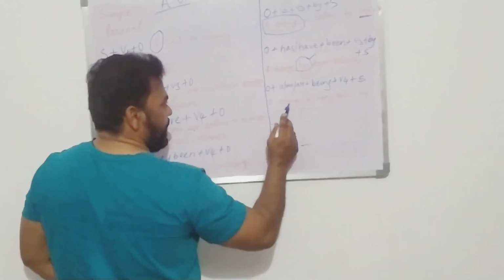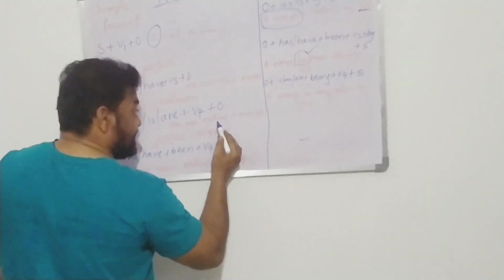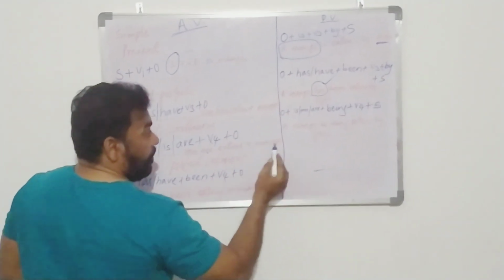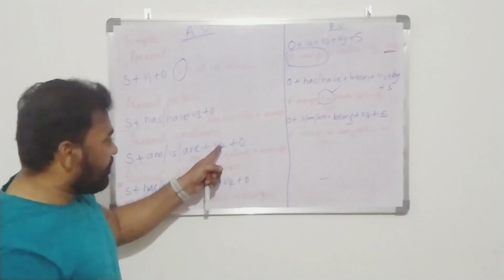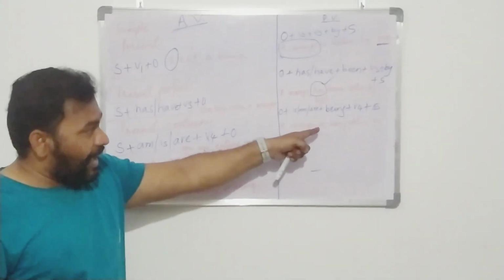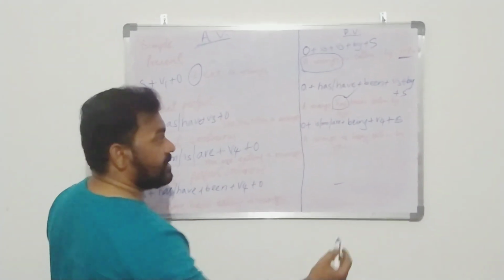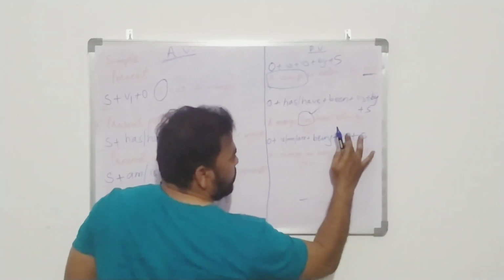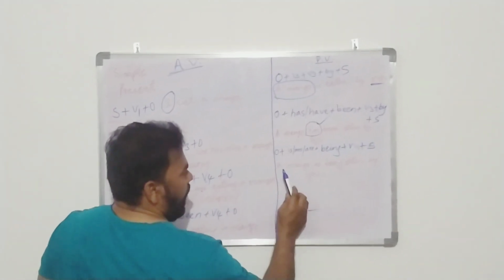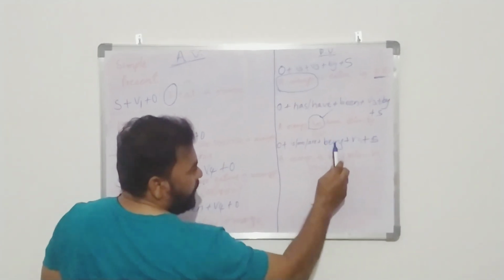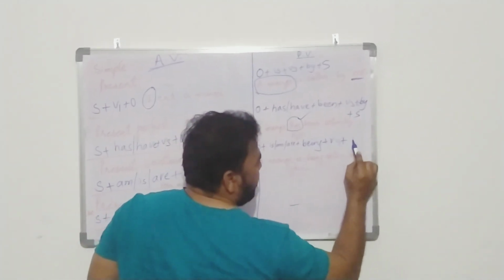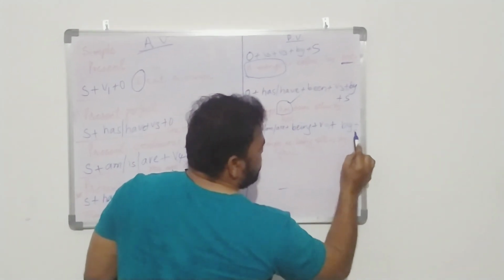A mango is eating. The present participle given is eating, but in passive voice we are supposed to change it into this structure: B plus V3 participle. A mango is being eaten, and by plus subject.